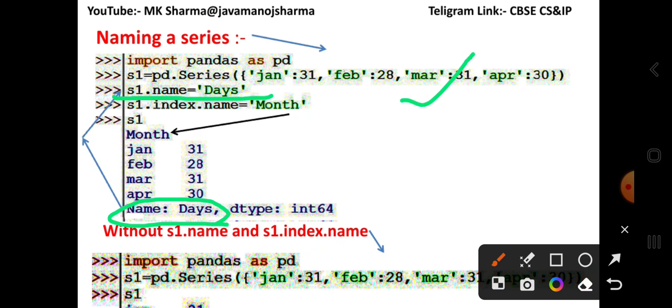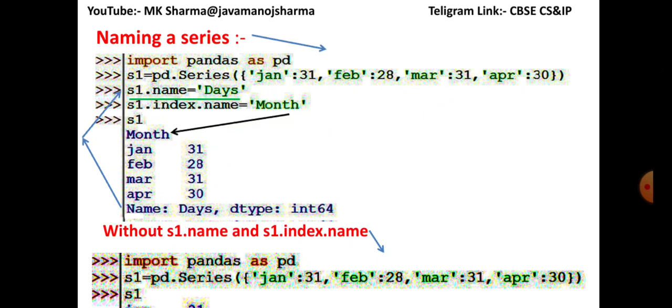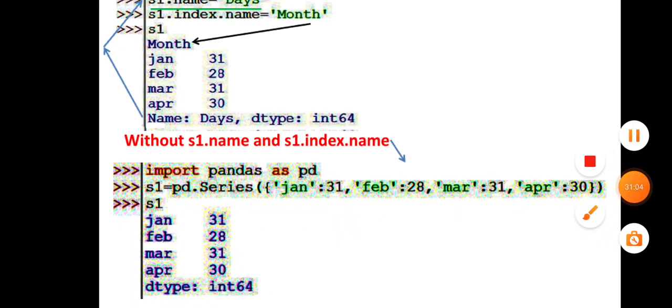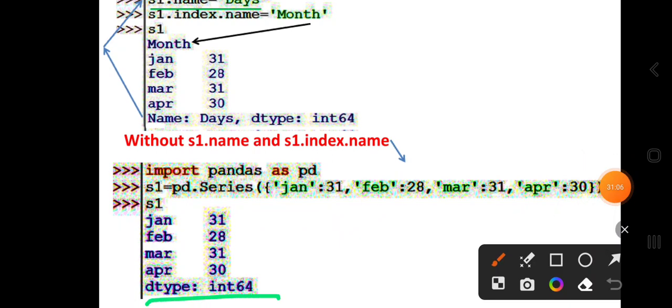And when you want to provide an index name, you use the series object .index.name attribute for series indexing, equal to month, then month is displayed here. If you do not provide any value for name and index, then it will work on default indexing. Notice that here the name and the index name are not provided, while here they are provided as month.